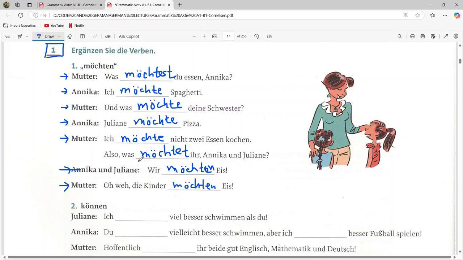So we have completed this. Let us recap what the sentences mean. The mother is saying, was möchtest du essen, Annika? So she is asking Annika what she wants to eat.